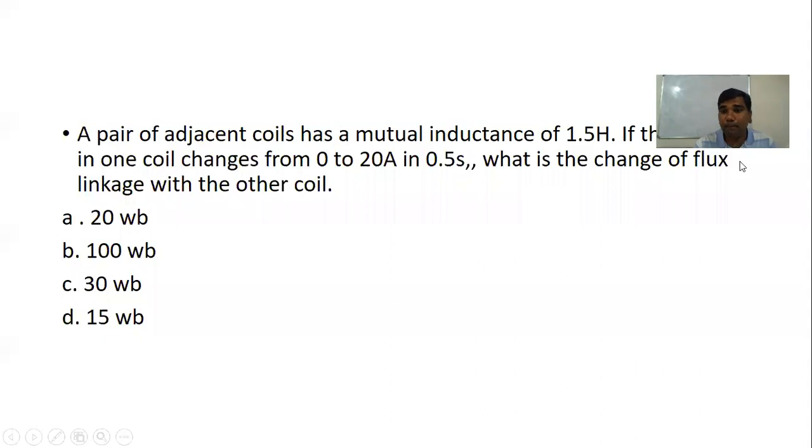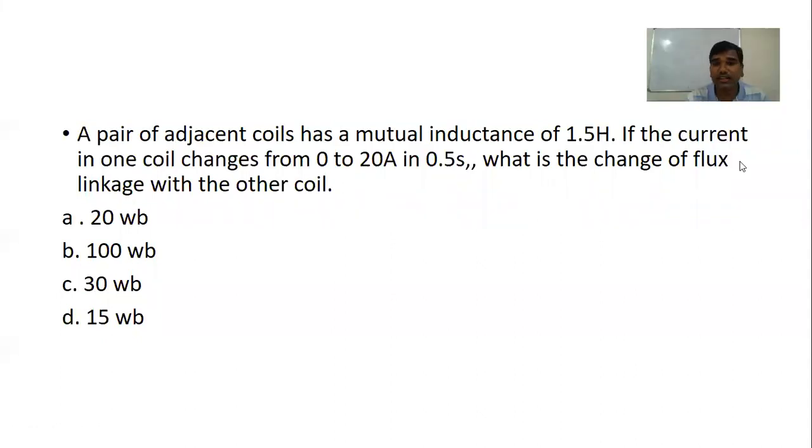Now here, a pair of adjacent coils. So we have 2 coils with a mutual inductance of 1.5 Henry. If the current in one coil changes from 0 to 20 ampere, minimum 0, maximum 20, and it has taken 0.5 second, what is the change of flux linkage with the other coil? Now you see here we have 2 coils, primary and secondary we can consider. This is one coil and another coil.